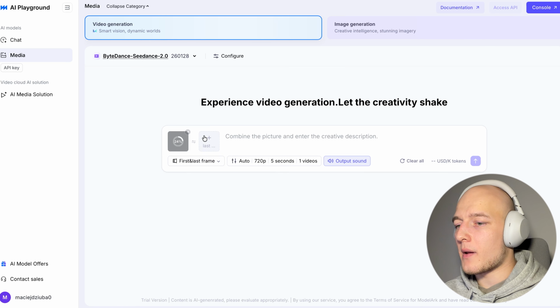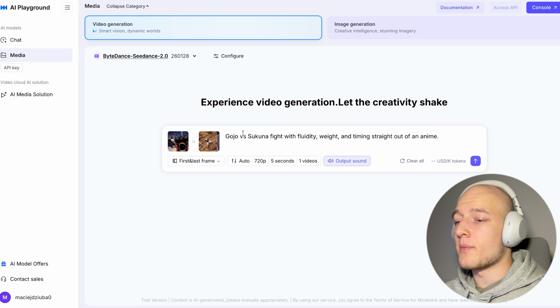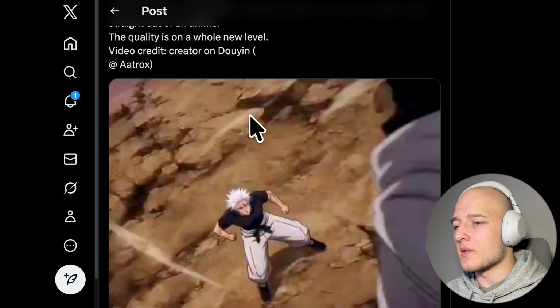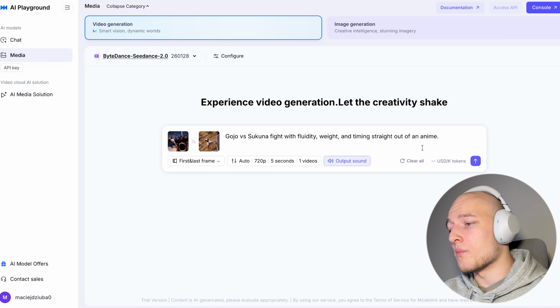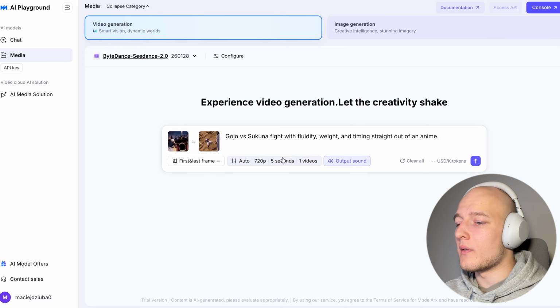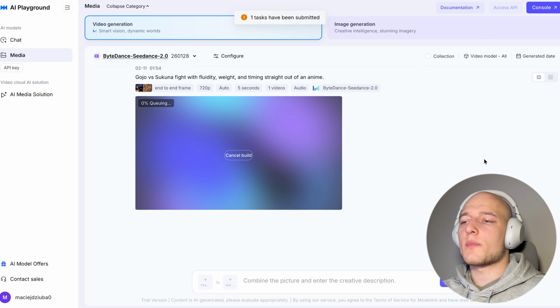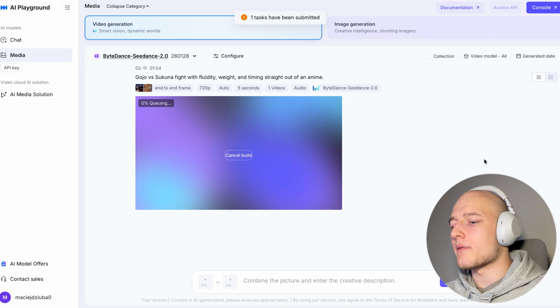So over here in the first frame, I'm just going to select one of these cartoon images, same thing for last frame, and I'm going to give it a simple prompt, which is basically just taking this guy's X post and repurposing it as my own video. So we'll see how it comes out. We're going to enable the output sound as well and just create one 5-second video. Now we can see this is a super simple process, nothing complicated about this, and we have our first generation in queue already.